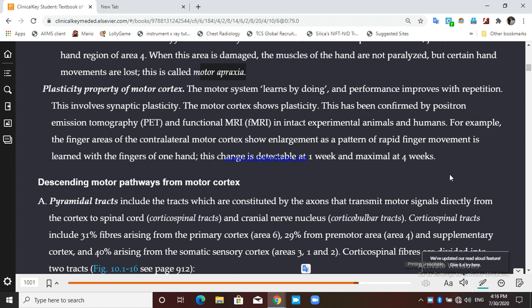Okay, we will stop here. In the next class we will read the descending motor pathway, not fully because it must have been taught. Corticospinal fiber is not my part, but we will touch on it, because it is going to be an important concept when you study posture and tone. These are all the introductions we have studied. So in the next class we will read about the descending motor pathway, the pyramidal, extrapyramidal and corticobulbar pathway also. Okay, thank you so much.